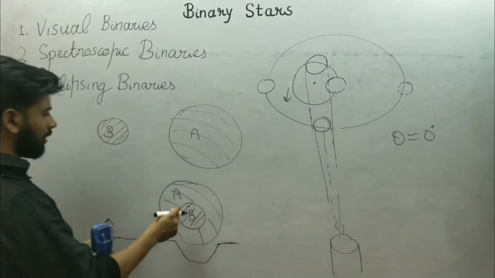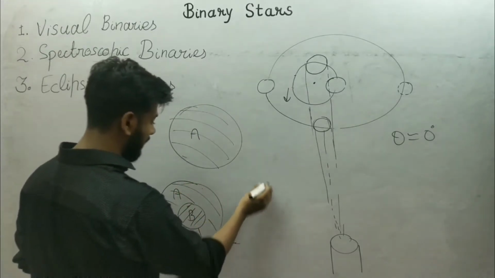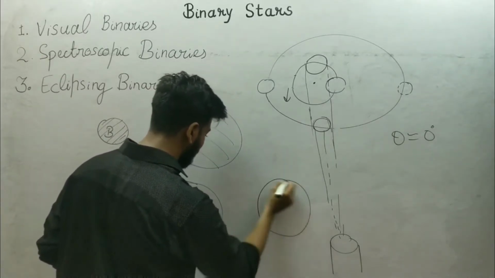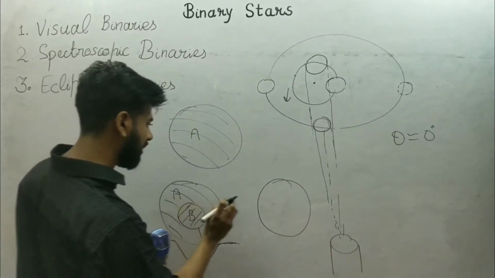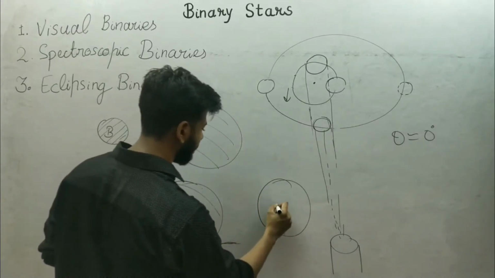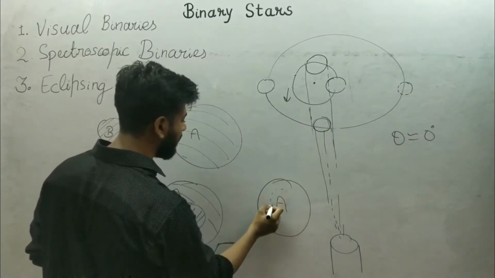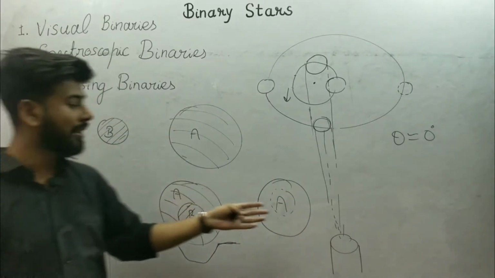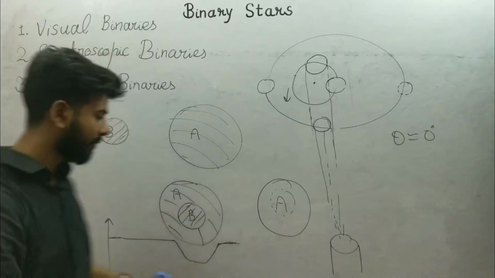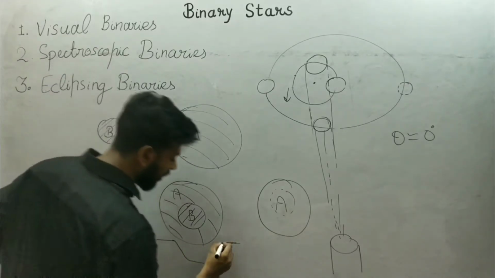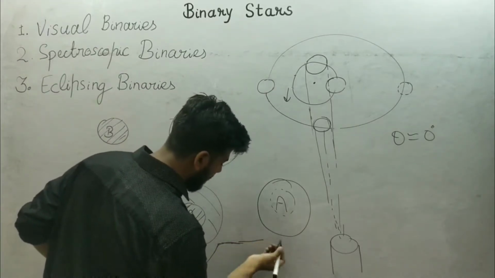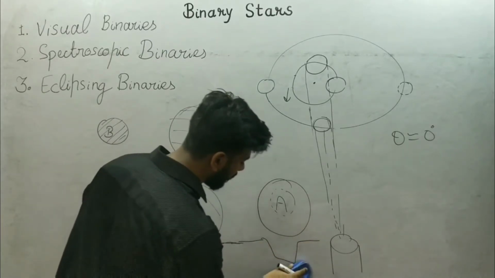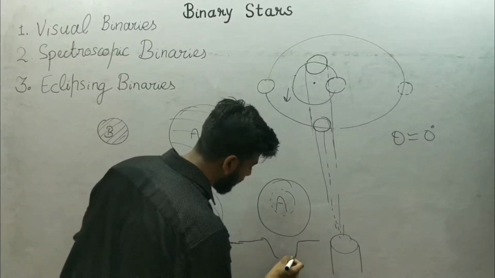And there will be another case when star A is here and star B comes behind star A. Star B is behind star A. So the radiation which was coming from star B is completely blocked by star A. So we can have a different dip or the same dip depending upon the amount of radiation coming from both stars.